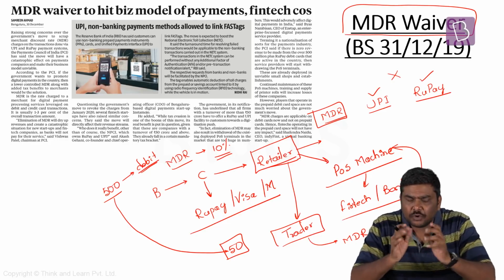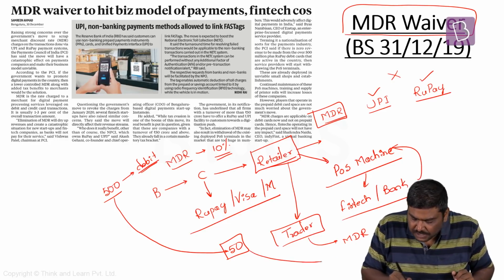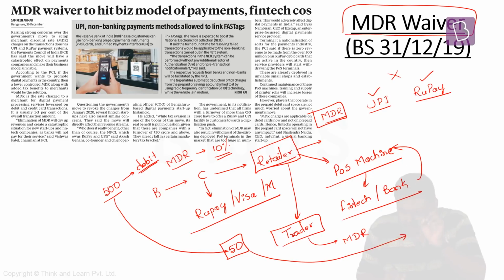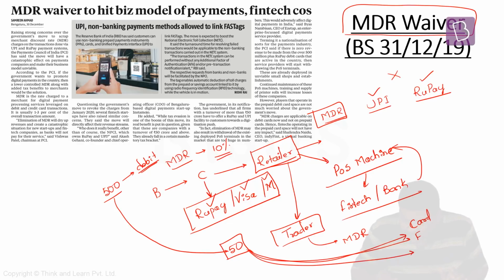Basically, this particular 50 rupees, that is MDR, will be distributed between one, the bank which has issued the card; second, the company which is basically a financial intermediary, either RuPay, Visa, or Mastro; and third, the company which is going to provide the infrastructure facility to the retailer, that is, let's say, a fintech company or a bank. This particular MDR will be distributed amongst these three particular stakeholders.